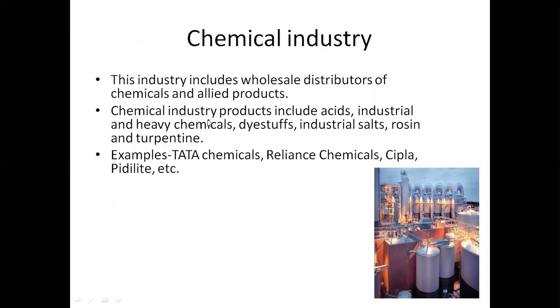Chemical industry products include acids, industrial and heavy chemicals, dyestuffs, industrial salts, rosin and turpentine. Examples: Tata Chemicals, Reliance Chemicals, Cipla, Pidilite, etc.